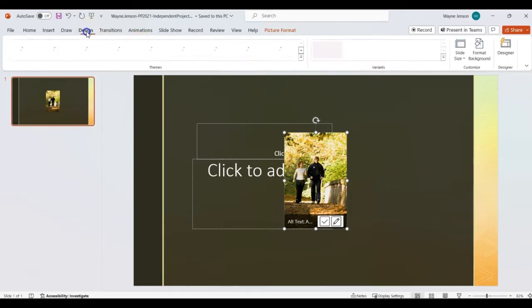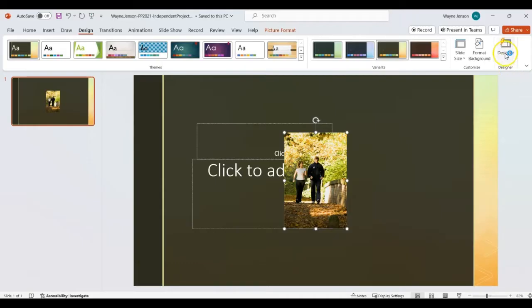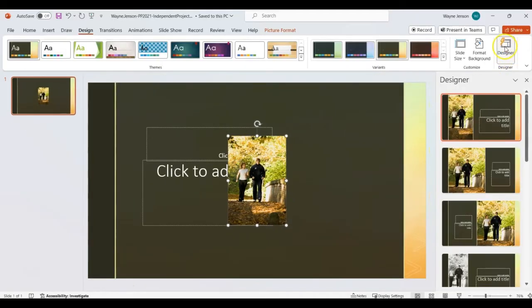And if the Design Ideas doesn't open up, we're going to open it. So we're going to click on the Design tab, and then click on the Designer button over here in the upper right-hand corner. And then we're going to select the layout with the picture on the left and a larger area for the title and subtitle. So that's going to be this one.